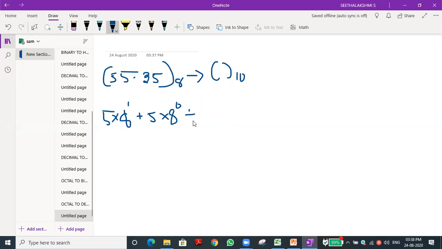Then plus 3 into 8 power minus 1, for the fractional side, which goes in the reverse direction. Then plus 5 into 8 power minus 2.